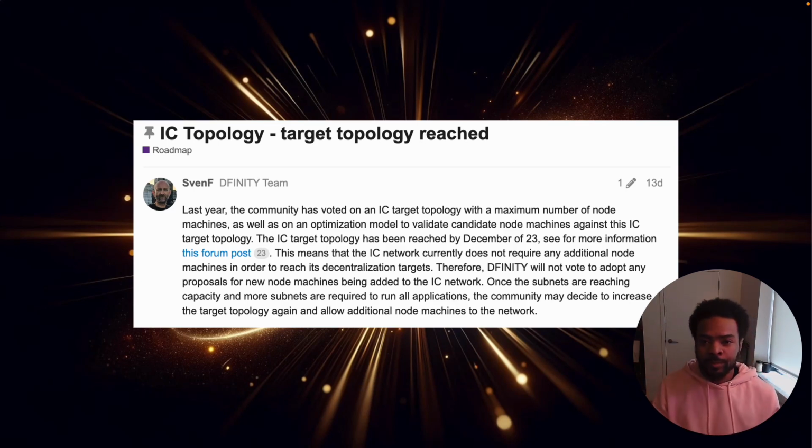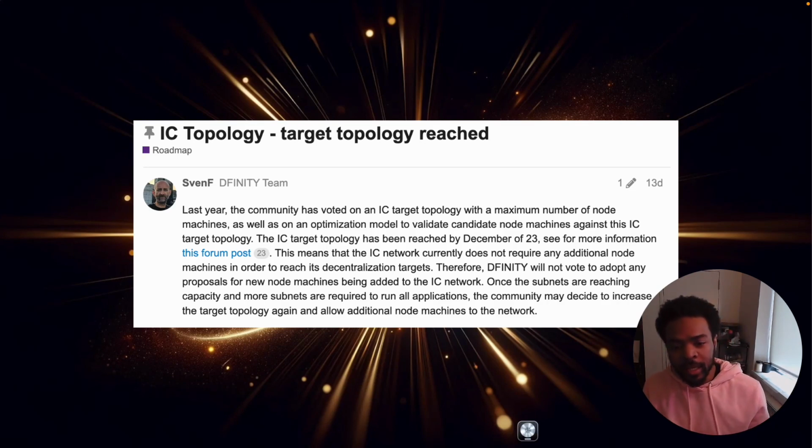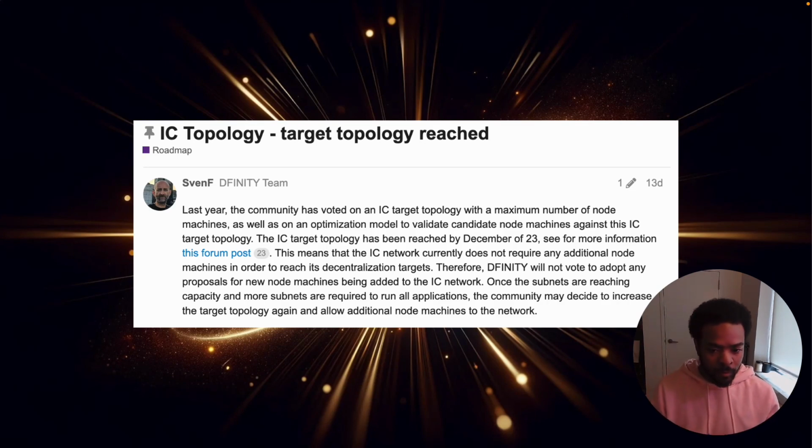So in a nutshell, Internet Computer is made up of subnets and nodes, right? The subnets are collections of nodes that run collectively. The nodes in a subnet run their own consensus algorithm, form their own blockchain essentially, and are used to host applications that get deployed onto the network.